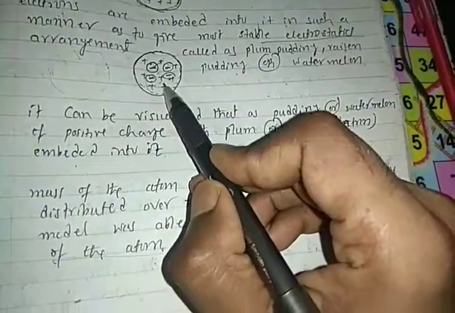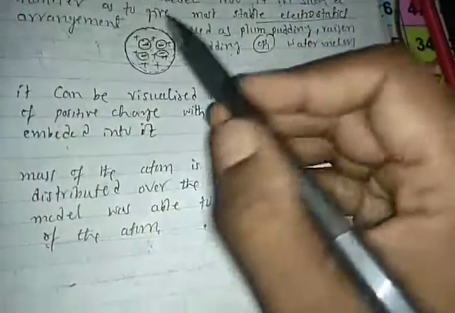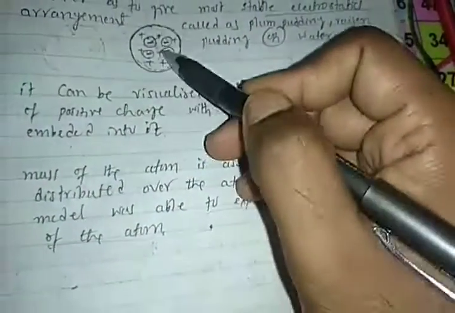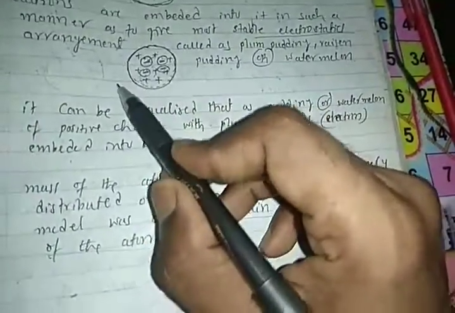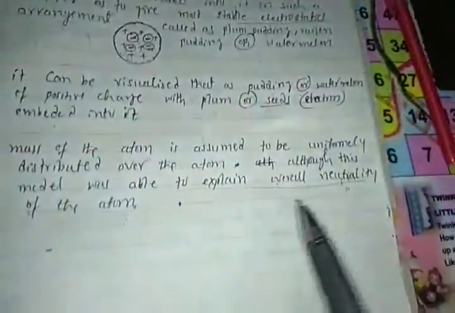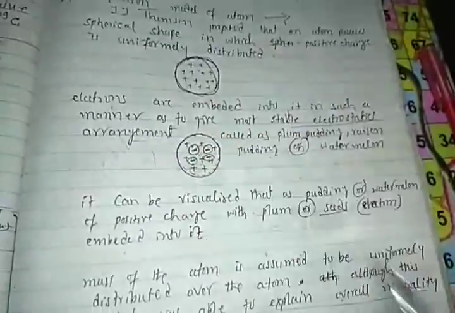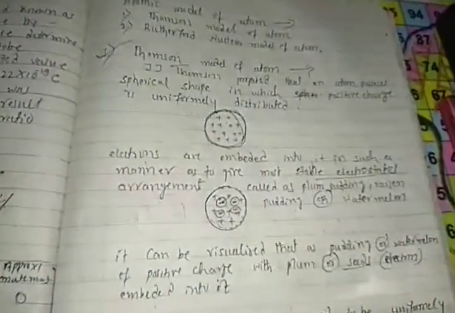If 100 positive charges are there, there are 100 negative charges. If 1000 positive charges, then 1000 negative charges. Hydrogen has 1 proton, so 1 electron. Helium has 2 protons, so 2 electrons. Like this, electrical neutrality is maintained in the atom. The first model was explained by Thomson. This is about the Thomson model of atom.